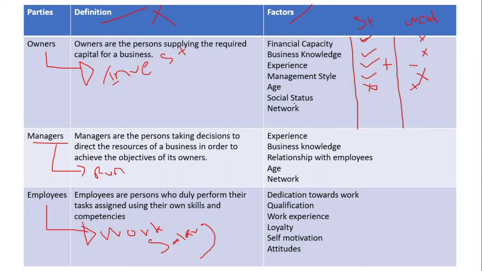Social status. If the owner has a good social status, a good name in society, if the owner is a very reputed, well-known person, that will be the strength. We all like to deal with well-reputed people. So if the owner has a good reputation in society, that will be the strength. If the owner has a bad reputation, that will be the weakness.